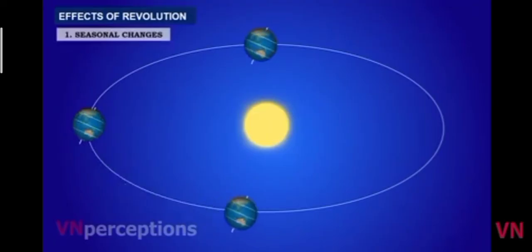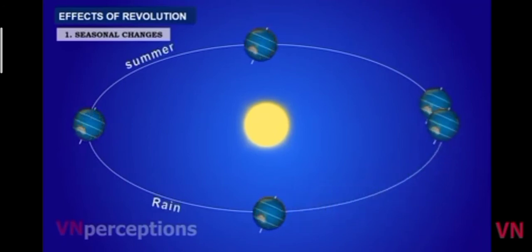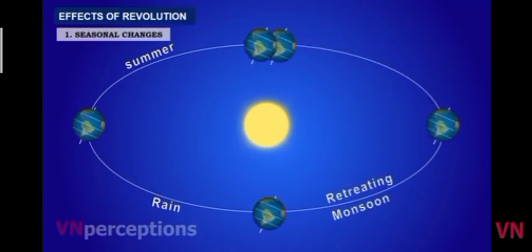Let us try to understand the seasons and equinoxes in brief. Because of the revolution of the earth, we have in the first phase summer, in the second phase rain, in the third phase it is retreating monsoon, and in the fourth phase it is winter.